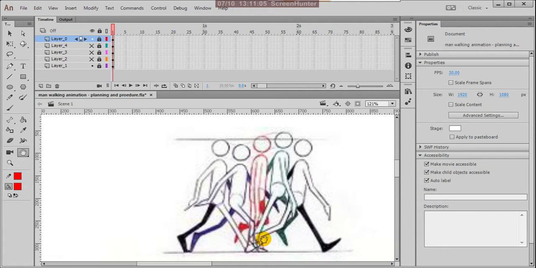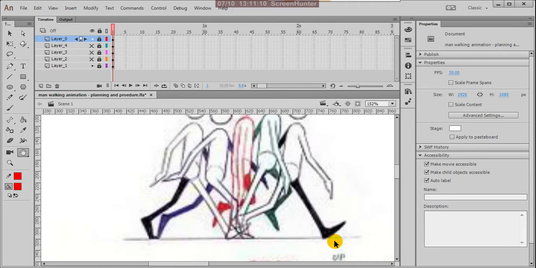In the next half cycle, this will be the stationary point, and the same way the next pose will come here for the left leg, then the passing position, then the up pose for the black leg.